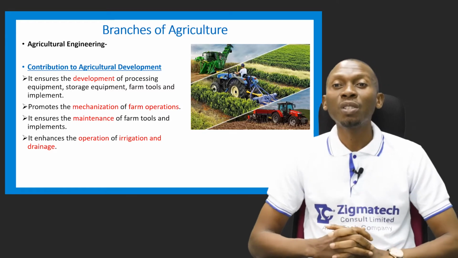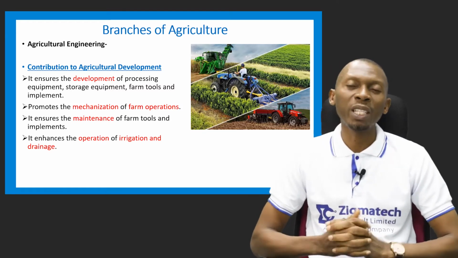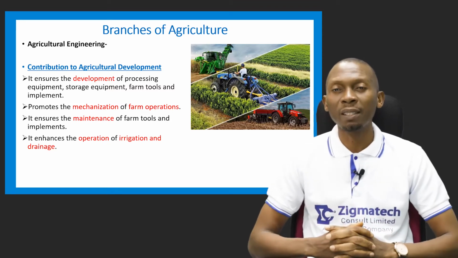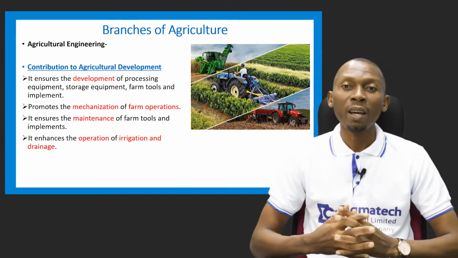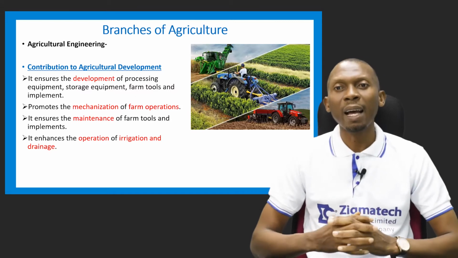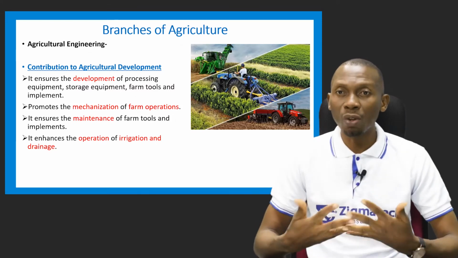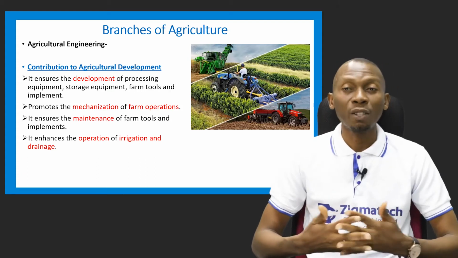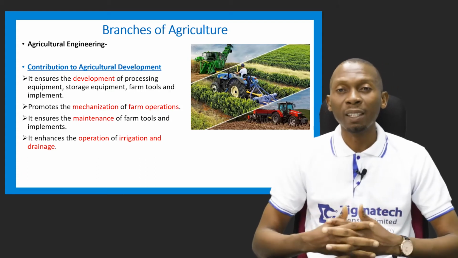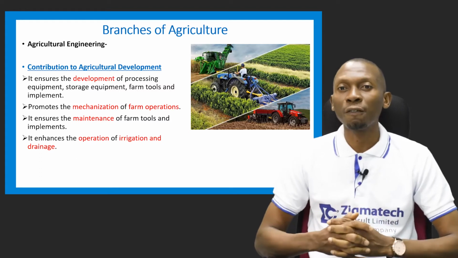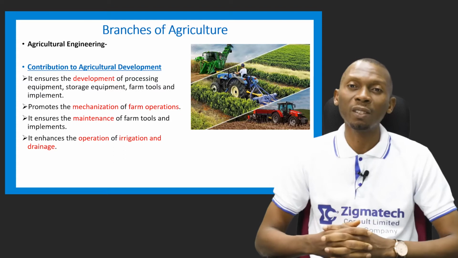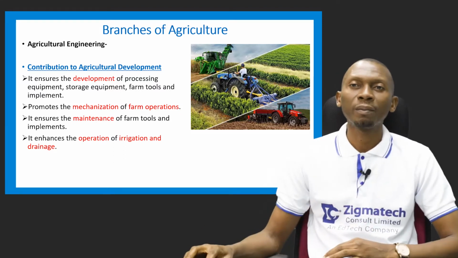It also ensures the operation of irrigation and drainage, especially when it has to do with climate changes. There are certain seasons where the rain ceases and crop production still needs to continue to help meet up with the demands for food, and certain crops need to be irrigated in order to enhance the production of food. So agricultural engineering enhances the operation of irrigation and drainage.